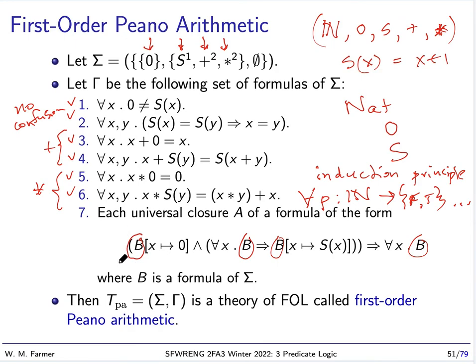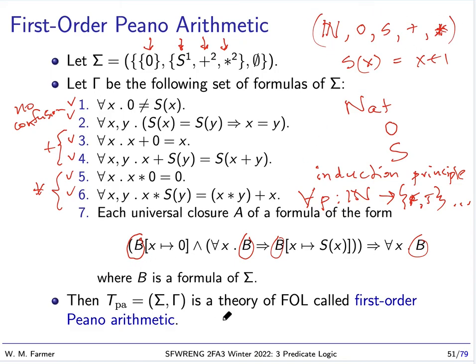So this is an approximation of the induction principle. This says that the induction principle holds for all properties that we can express with a formula. Unfortunately, there are many properties we cannot express with formulas. We don't have enough formulas to express every property. So this is just an approximation. As a result, there will be other models of this theory which are not this model.